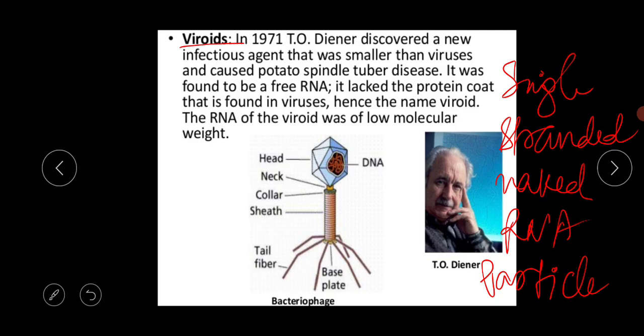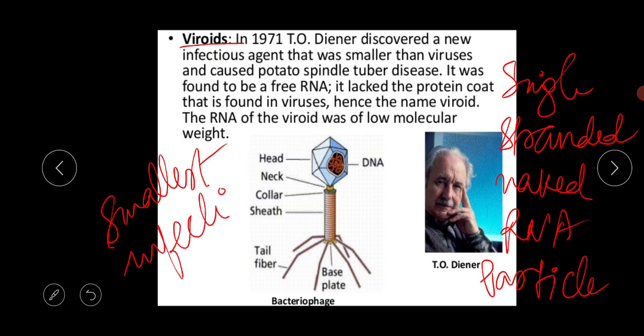I am repeating again, they are single stranded naked RNA particles that cause disease in plants. So viroids are the smallest infectious agent. You have to remember this.